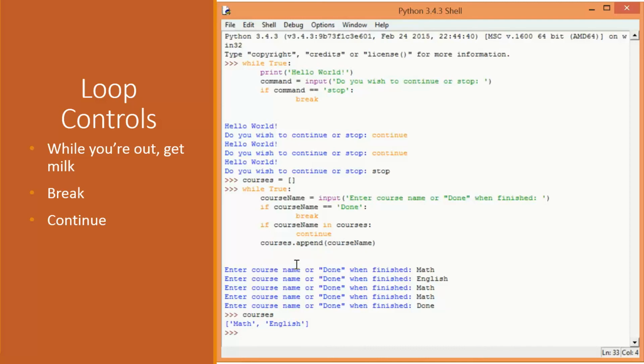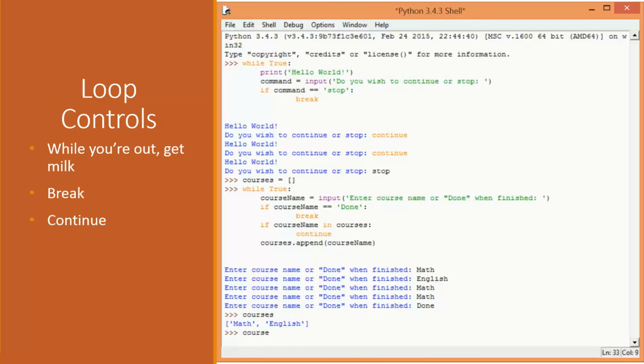That works fine, and this is really a matter of style. Now, one way to look at this is, my normal case is I'm going to append the course name to the courses list. This is the normal situation. It's only an exception that the user would enter the same course name more than once. They really shouldn't. I expect that the user would enter unique course names. And so this is my main coding block, and this is my regular case, and this is sort of the exception. And that's why sometimes, as a matter of style, programmers prefer to use continue. But it works just exactly the same.